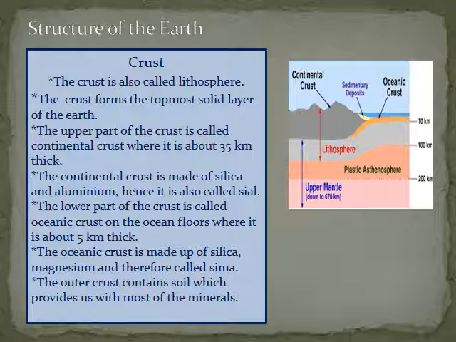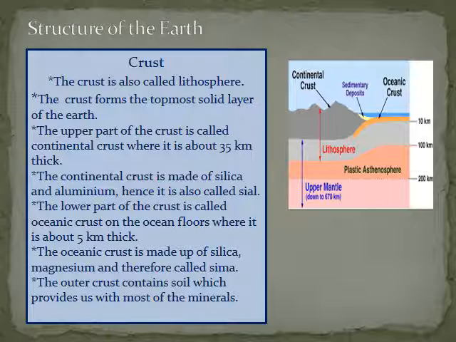The crust forms the topmost solid layer of the earth. The crust is very thin. The upper part of the crust is called continental crust, where it is about 35 km thick. The lower part of the crust is called oceanic crust on the ocean floors, where it is about 5 km thick.